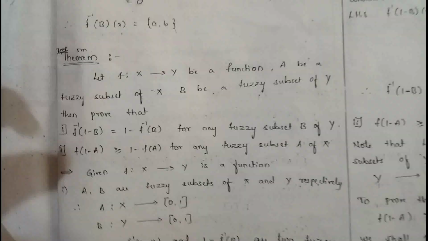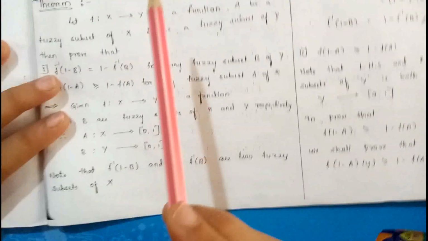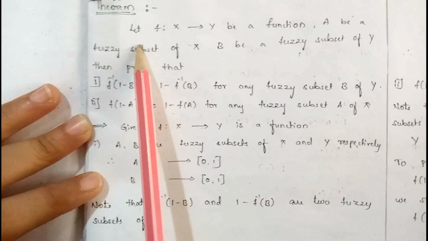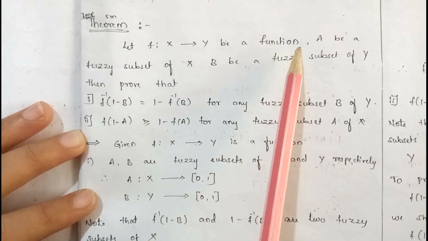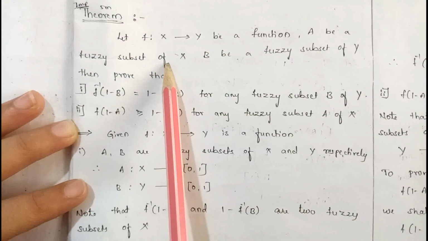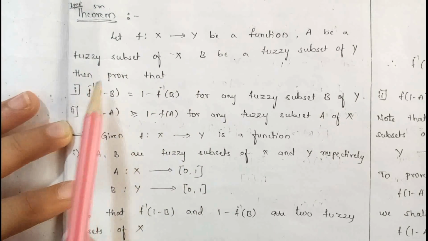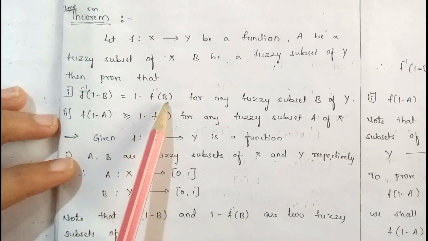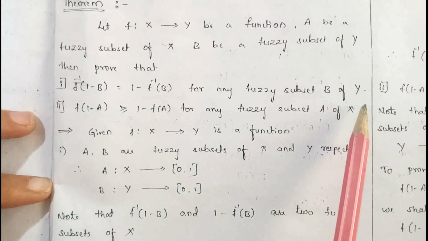By using this concept, we have to go the sum theorem. This is important for 5 marks. What is the theorem? First, we have to observe the statement of the theorem. Let F from X to Y be a function, A be a fuzzy subset of X, B be a fuzzy subset of Y. Then we have to prove that F inverse of 1 minus B is equal to 1 minus F inverse of B for any fuzzy subset B of Y.